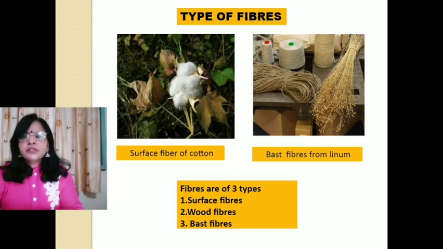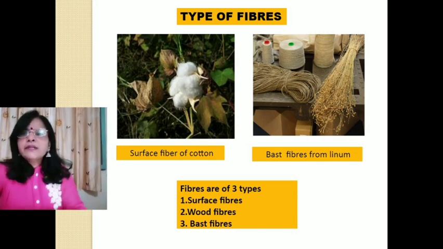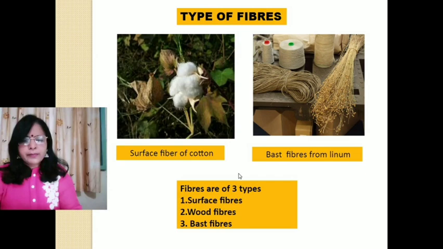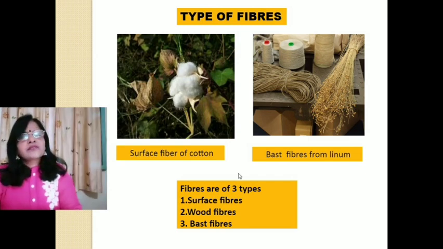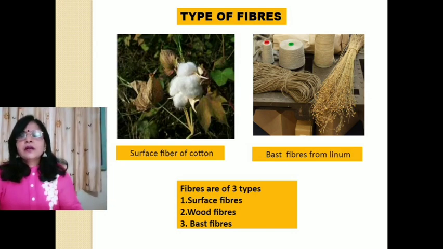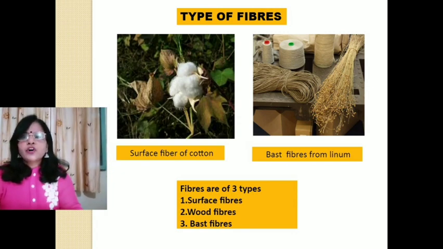Types of fibers. Fibers are of 3 types. Number 1, surface fibers. Number 2, wood fibers. Number 3, bast fibers. Number 1, surface fibers. They are present over the surface of the plant organs, called surface fibers. Example, cotton fibers. They are found in the testa of the seeds, and mesocarp fibers of coconut.